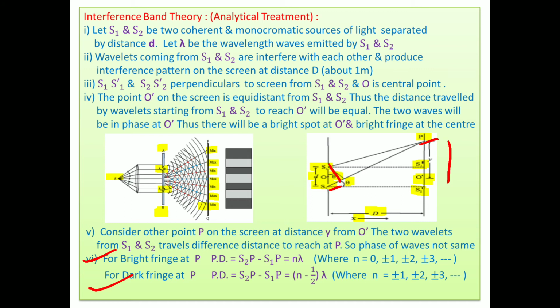We don't know whether it is bright or dark, but when it satisfies the first condition, an integral multiple of wavelength, we say that this point is bright. And if the condition (n minus half) lambda, an odd multiple of half the wavelength, is satisfied, then this point is dark.